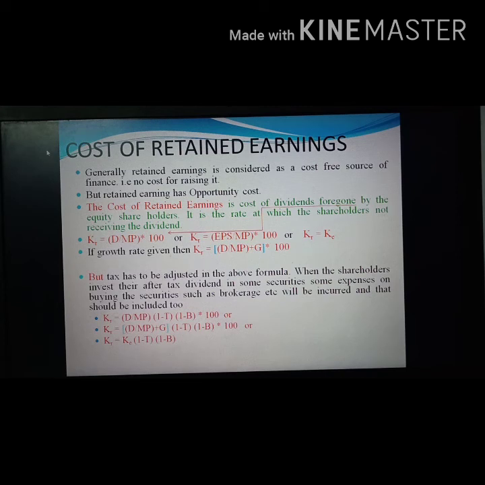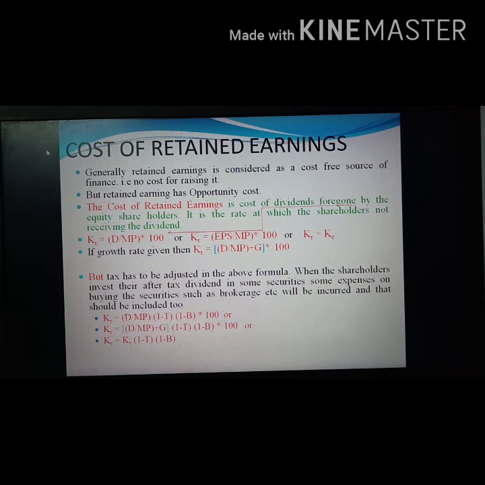Instead, that money is taken for investing in other business opportunities as retained earnings. So the rate at which the shareholder is not receiving the expected dividend, that cost is known as the opportunity cost, and that is the cost associated with retained earnings.